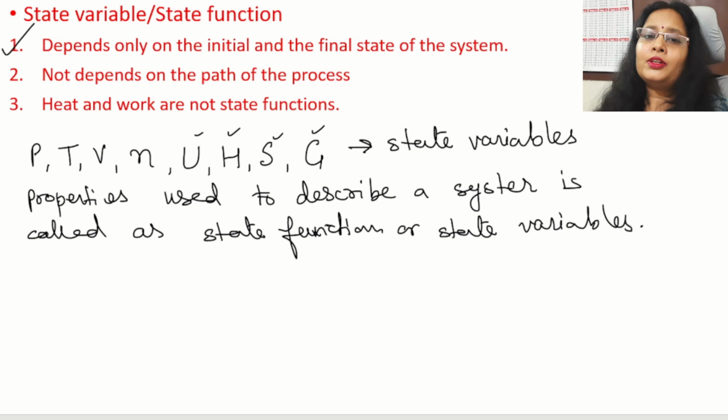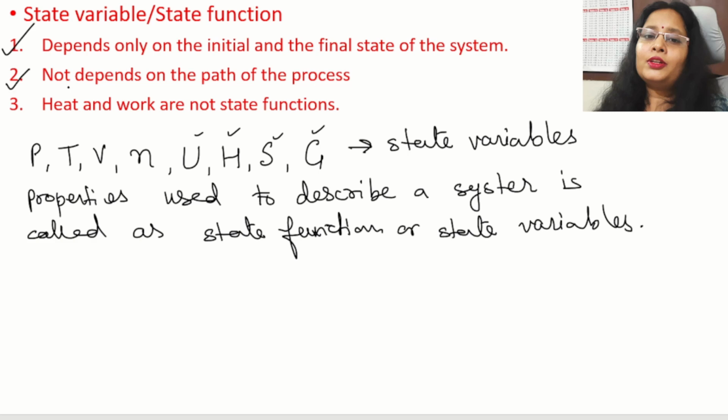It means the temperature change doesn't depend on the path through which the process goes. It only depends on the initial state and the final state of the system. Correct? That's why it is called a state function, which only depends on the initial and the final state of the system.